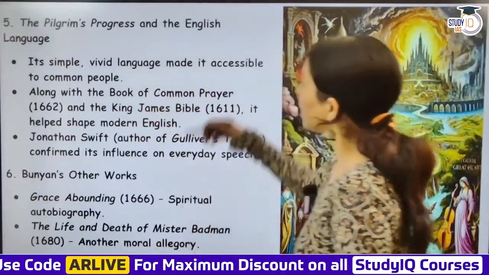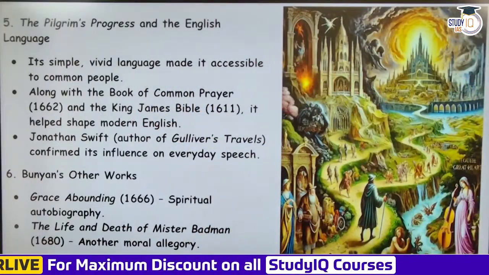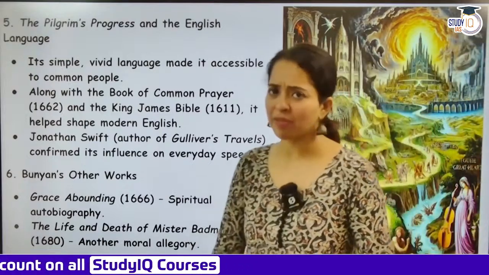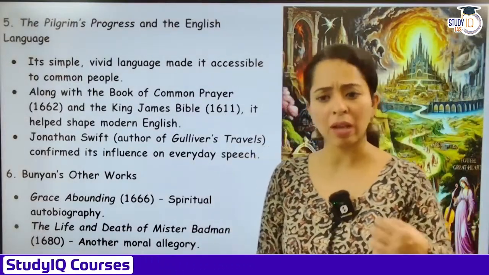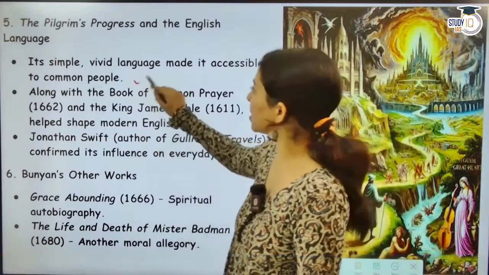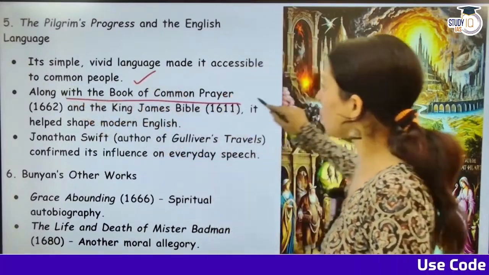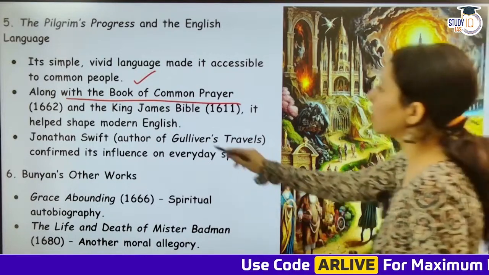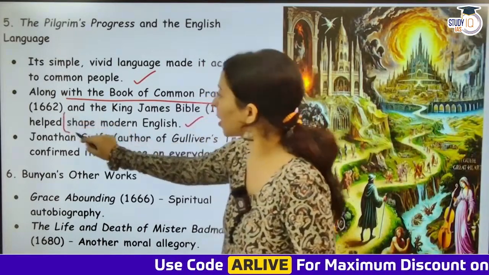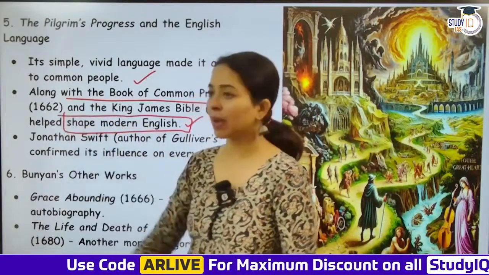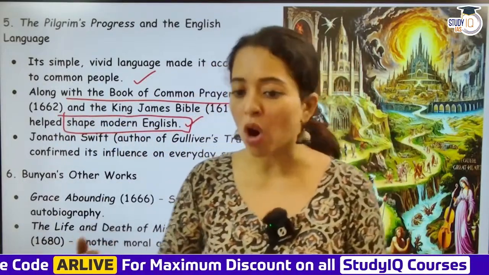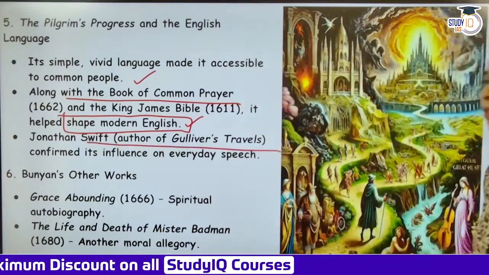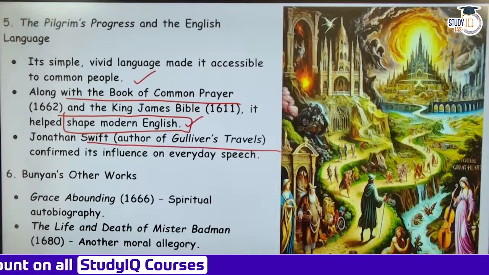Then you have the Pilgrim's Progress and the English language. Now it's simple, vivid language. जो simple language use की थी इसमें very simple ताकि लोग normally पढ़ पाएं, आम आदमी पढ़ पाए. So this was there, and along with the Book of Common Prayer and the King James Bible 1611, it helped shape modern English. Now this is an important point कि इसमें जो English use हुई है, it helped to shape the modern English. Jonathan Swift, author of Gulliver's Travels, confirmed that yes, its influence on everyday speech.